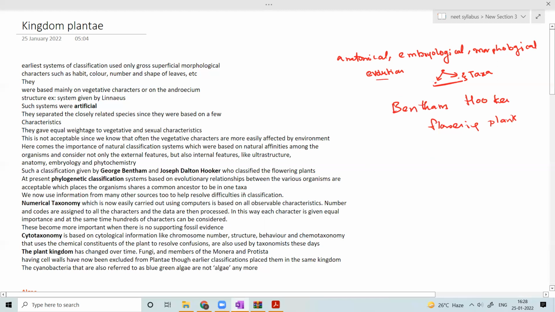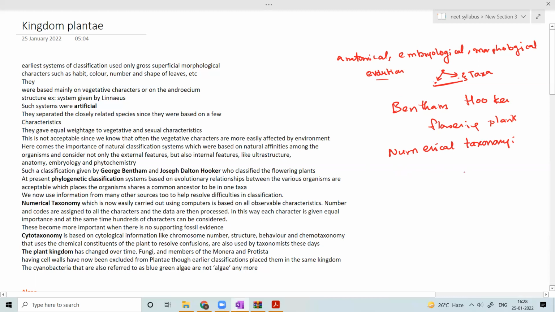And one more thing, what is numerical taxonomy? We learned phylogenetic classification, then what is numerical taxonomy? In numerical taxonomy, using computers, a large number of characters will be considered, all observable characters.